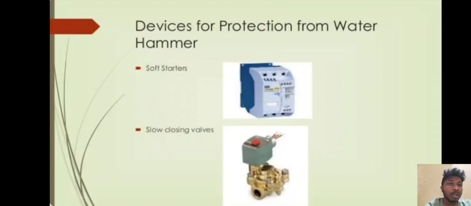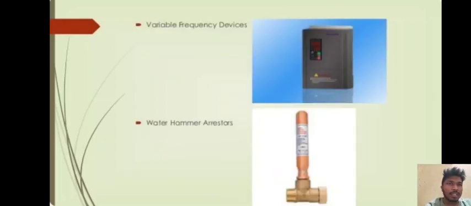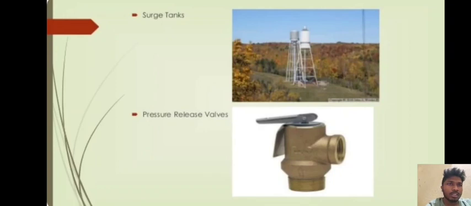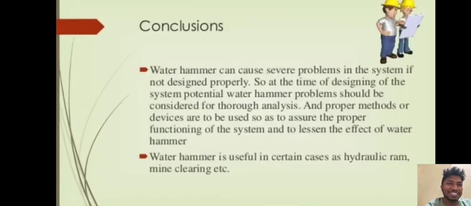Devices for protecting against water hammer damage: the soft starter, which is used for a soft start of the water flow. When the water is flowing, the water hammer will be reduced by these devices. And slow closing valves, these are the valves which can close very slowly and prevent the water hammer. Variable frequency devices, water hammer arrestor, surge tanks, pressure relief valves.